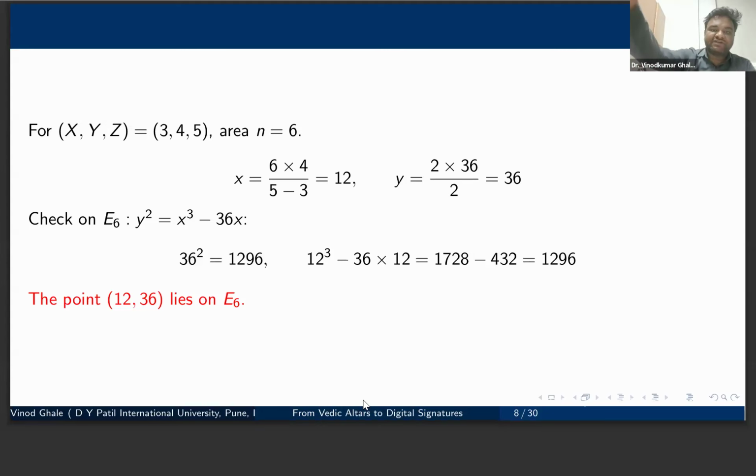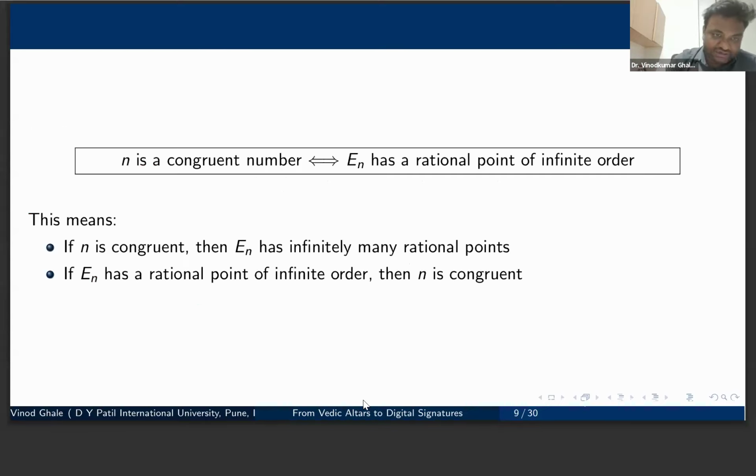So if we have n equal to 6 as the area, then the sides were 3, 4, 5. So we have the points on the elliptic curve. We have methods for that, but for the time being, I'm not going to do that.